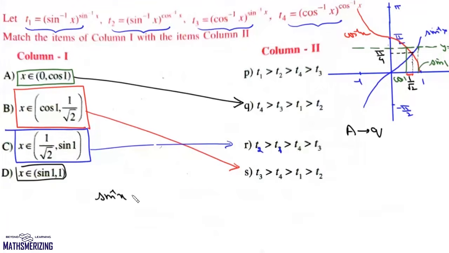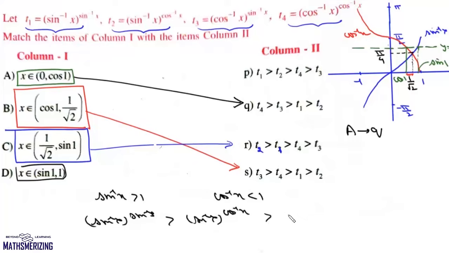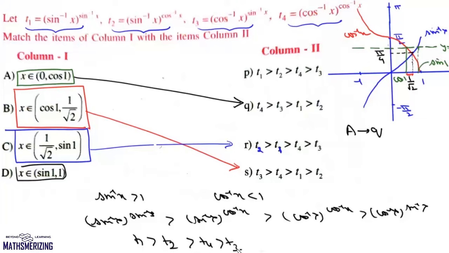And finally, sin inverse x is greater than 1 and cos inverse x is less than 1. So in this case, sin inverse x to the power sin inverse of x will be greater than sin inverse of x to the power cos inverse of x, and will be greater than cos inverse x to the power cos inverse x, and it is greater than cos inverse x to the power sin inverse of x. Now sin inverse of sin x is T1. So T1 is greater than T2, is greater than T4, and it is greater than T3. So this option D matches with P.